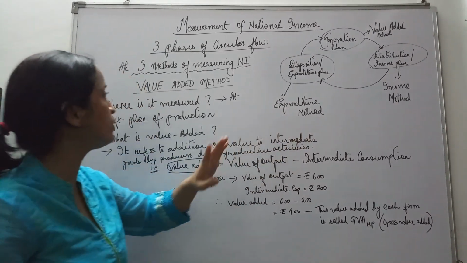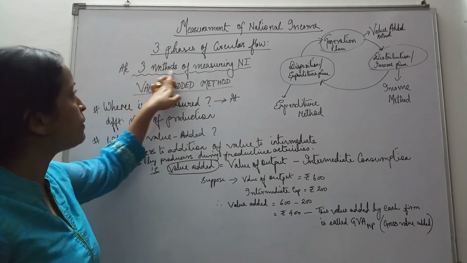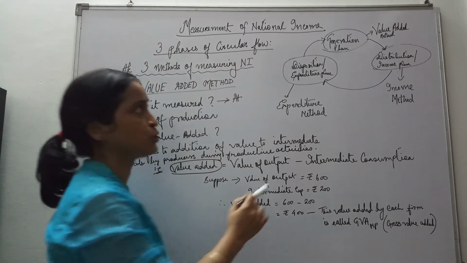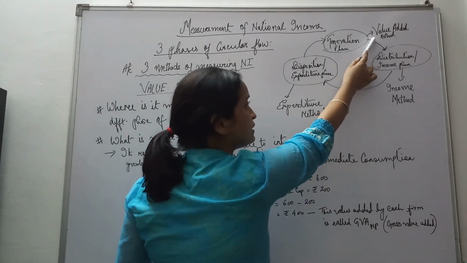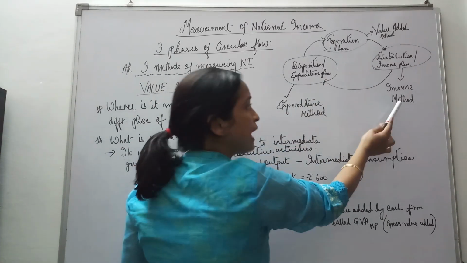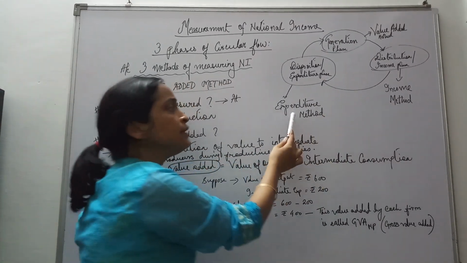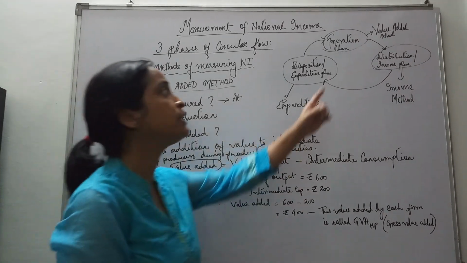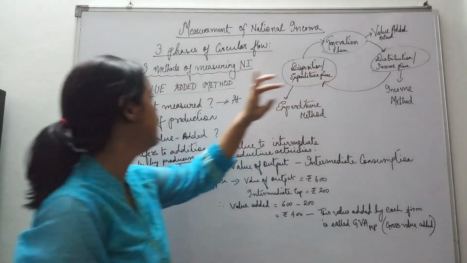So what are the three methods of measuring national income? The three methods are the value added method, which is also called the output method, then the income method and the expenditure method, right? First we are going to start with the value added method.